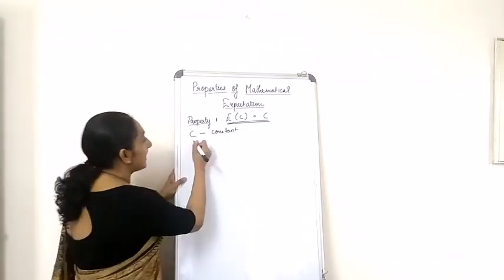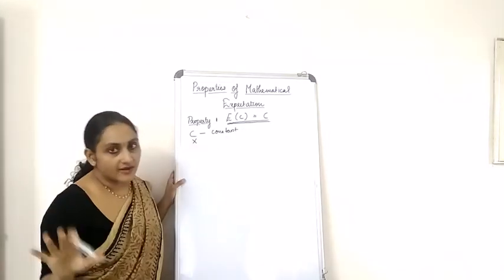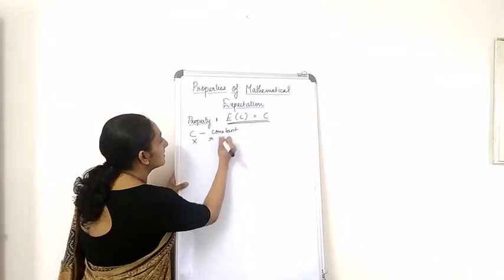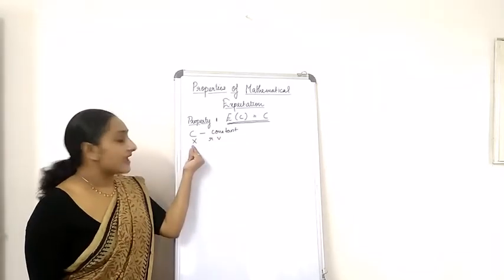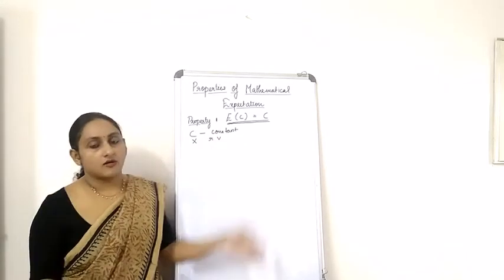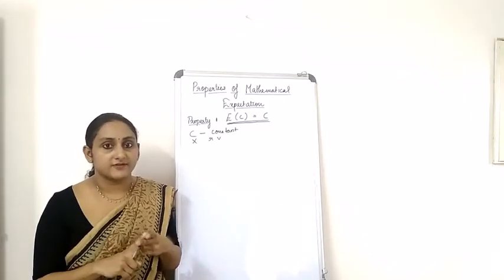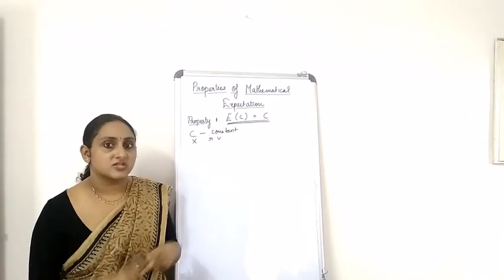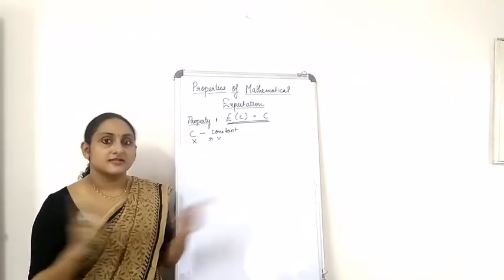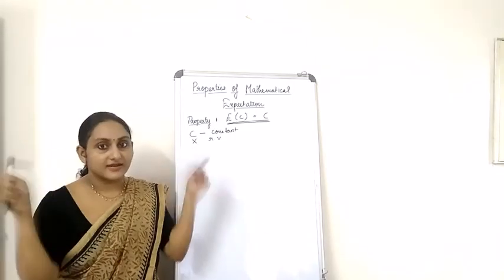Now X is a random variable. X can be continuous or discrete. We have studied that before. We know two definitions of mathematical expectation when X will be discrete and continuous. Keep that in mind.